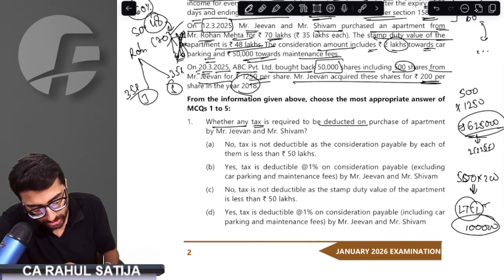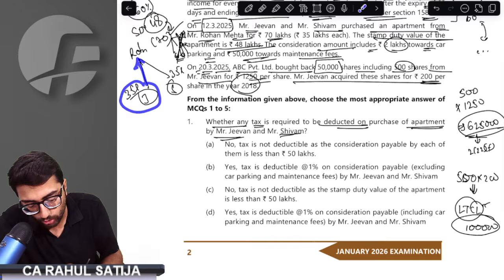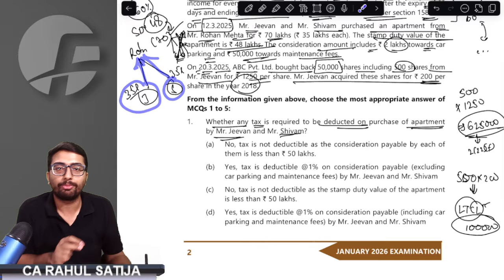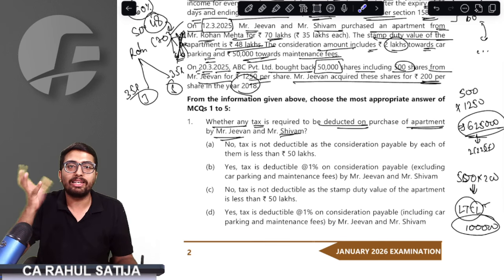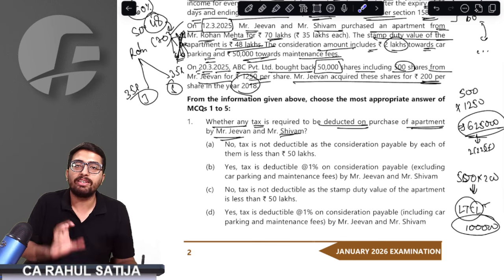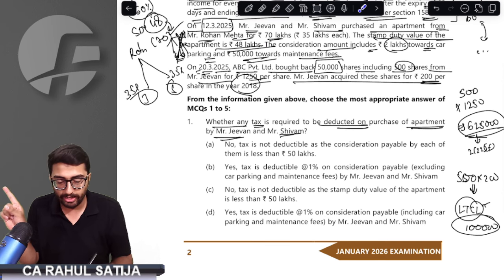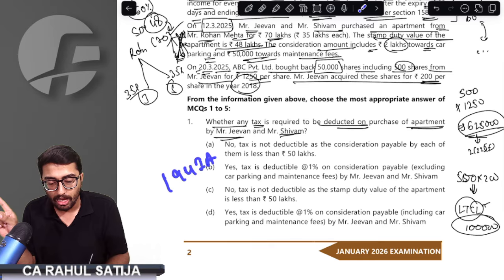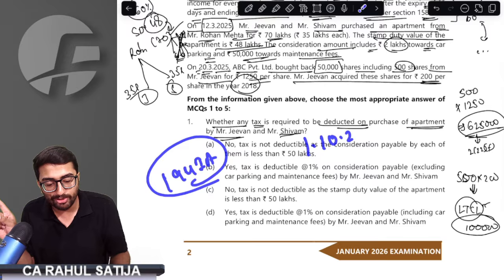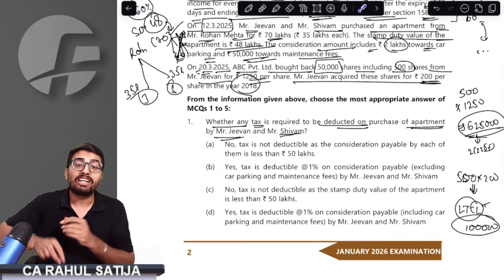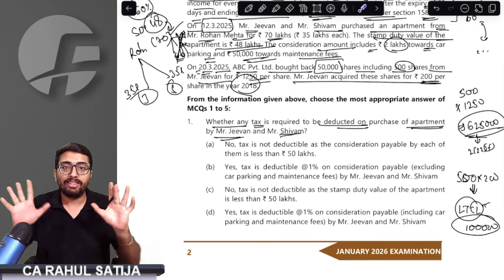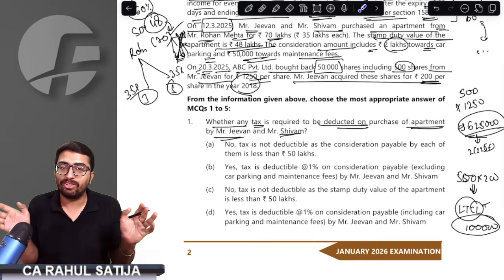Whether any tax is required to be deducted on purchase of the apartment by Mr. Jeevan and Mr. Shyam. Mr. Jeevan is paying 35 lakh rupees, Mr. Shyam is paying 35 lakh rupees. Earlier, we had a provision that if an individual is paying less than 50 lakh rupees, or the SDV is less than 50 lakh rupees, no TDS was required under section 194IA. But with effect from 1st October 2024, an amendment said that it is irrelevant if you are paying less than 50 lakh.